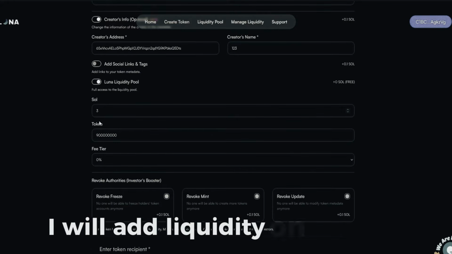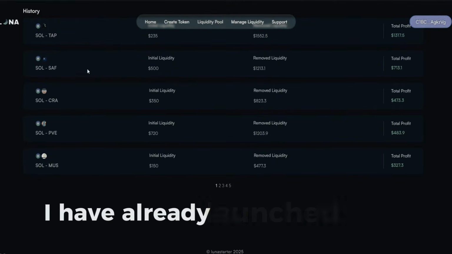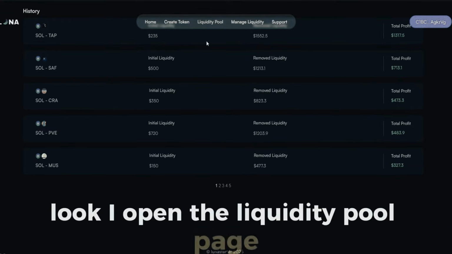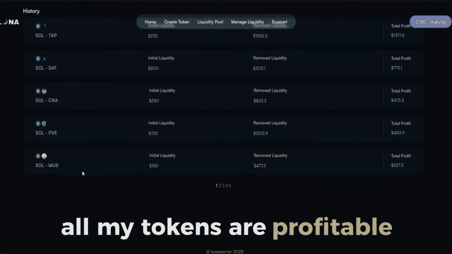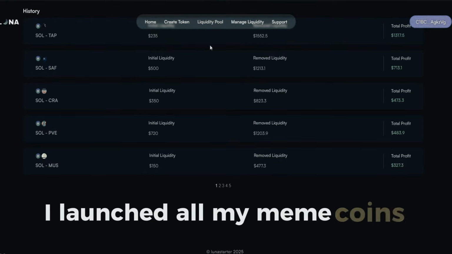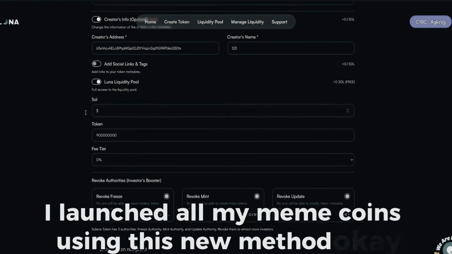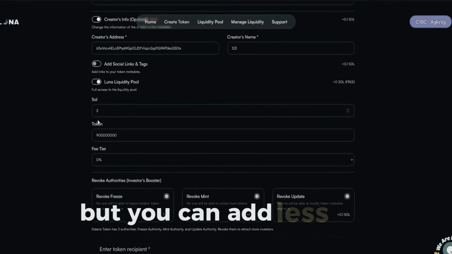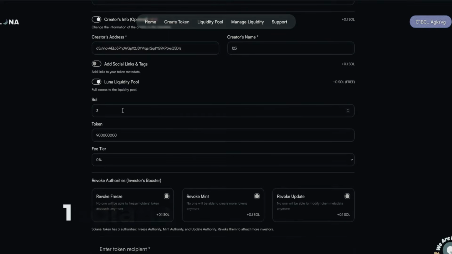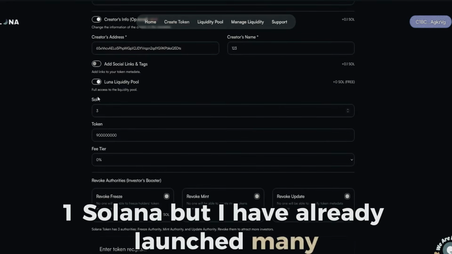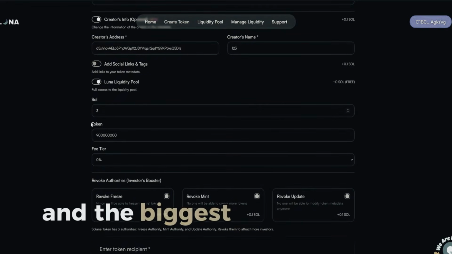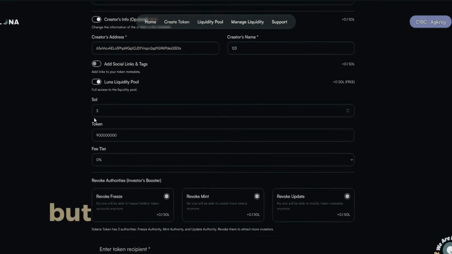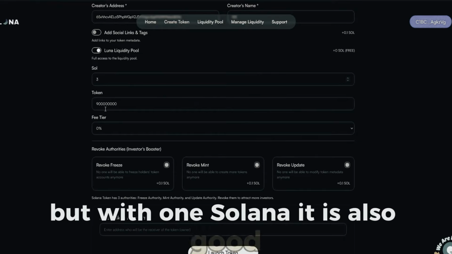I will add liquidity on this site. I have already launched many tokens here. Look, I opened the liquidity pool page. All my tokens are profitable. I launched all my meme coins using this new method. Okay, I will add 3 Solana to the liquidity pool, but you can add less. For example, 1 Solana, but I have already launched many tokens using this method, and the biggest profit is when the liquidity is about 3 or 6 Solana. But with 1 Solana, it is also good.